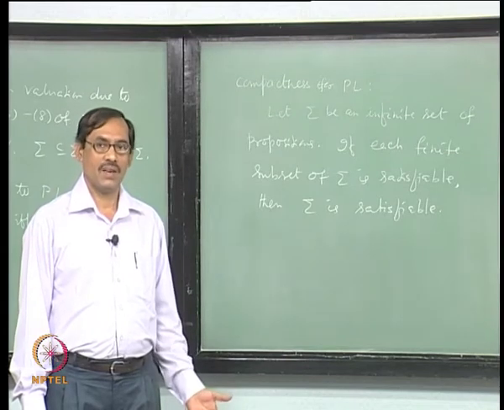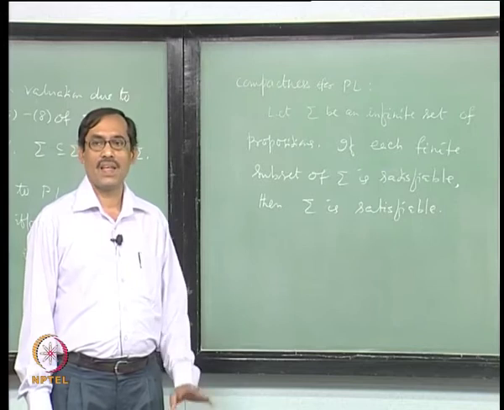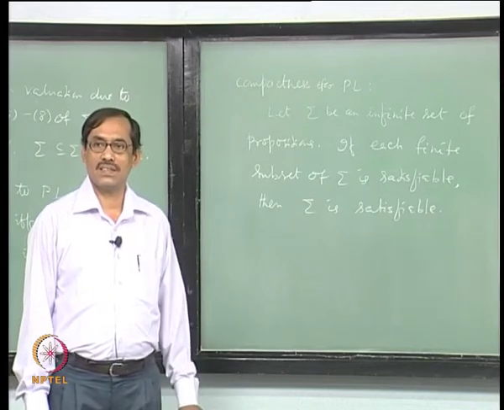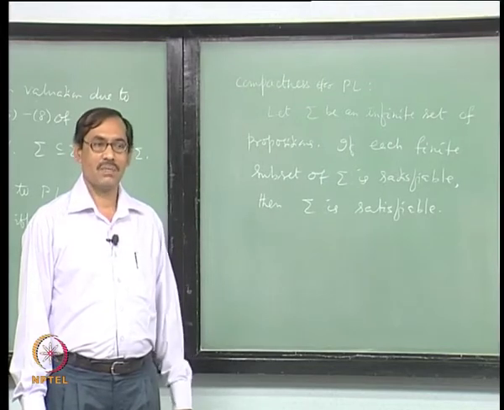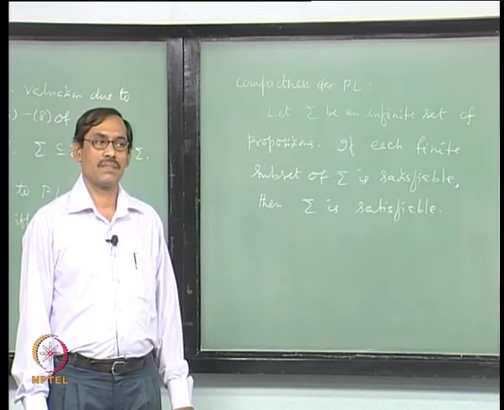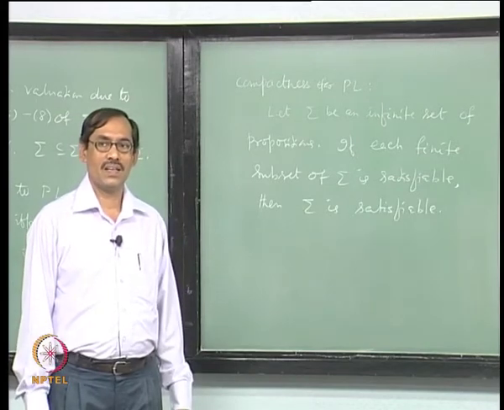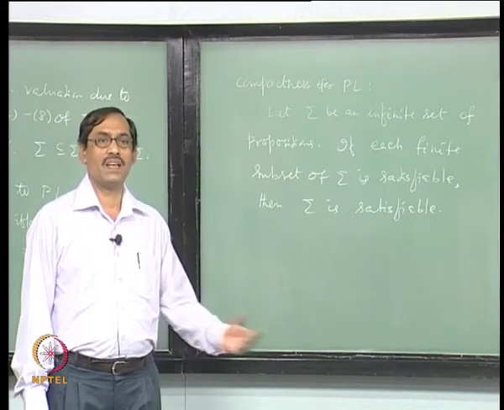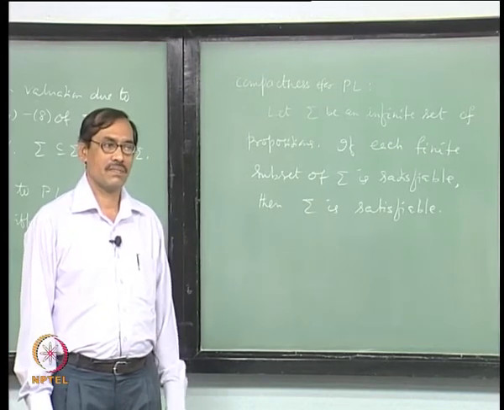Similarly, if sigma is unsatisfiable, it is also inconsistent. Okay. Now, suppose sigma is inconsistent. So, that means sigma entails P, sigma entails not P for some proposition P. Okay. Now, again you trade between PC and PL. You say sigma semantically entails P, sigma semantically entails not P.